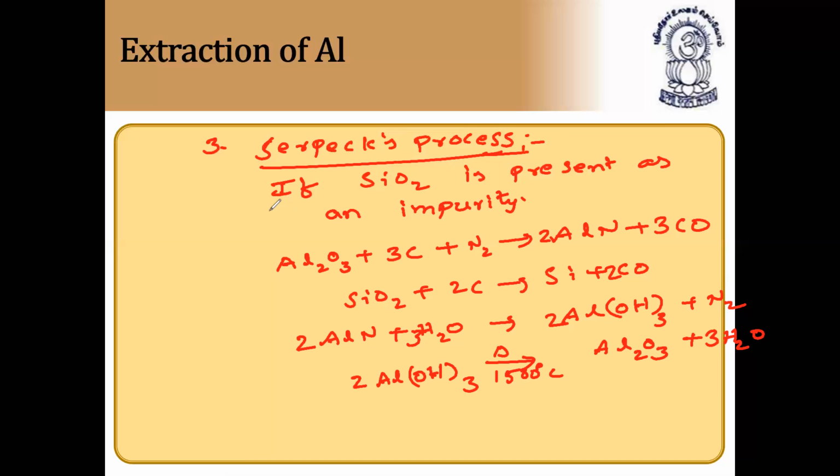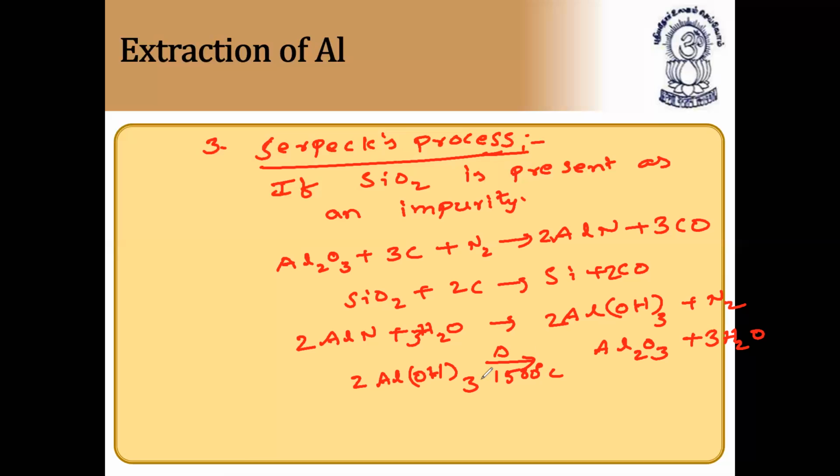And the third step: if silicon dioxide is present as an impurity, the concentrated aluminum oxide, that is bauxite, is concentrated by Serpeck's process. In this process, aluminum oxide is treated with carbon and nitrogen and forms aluminum nitride. This aluminum nitride on dissolving in water forms aluminum hydroxide, and aluminum hydroxide on heating forms aluminum oxide. So there are three methods for the concentration of alumina.